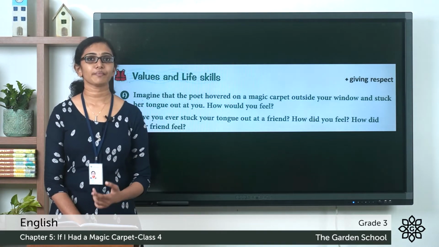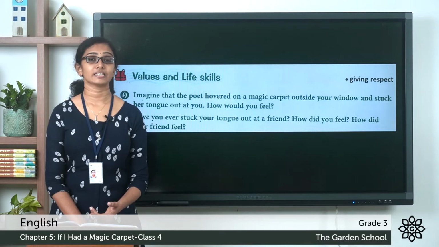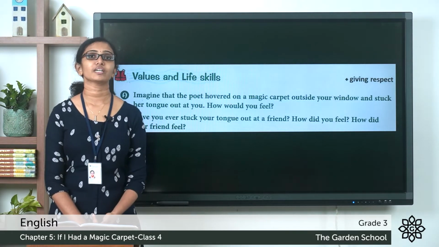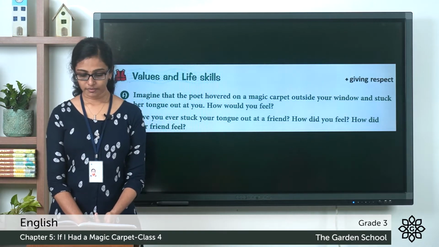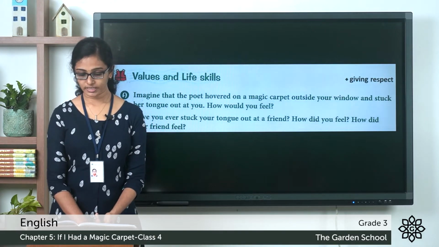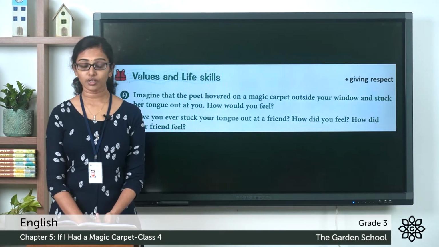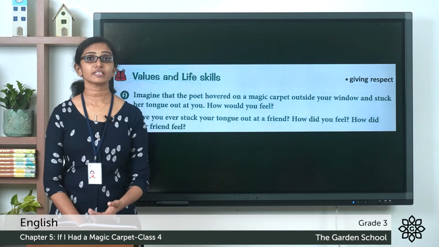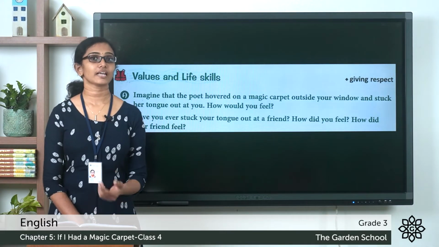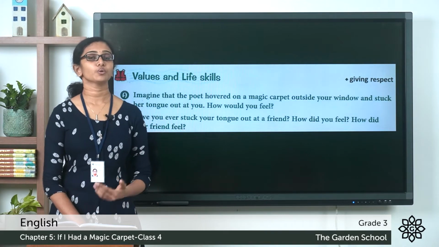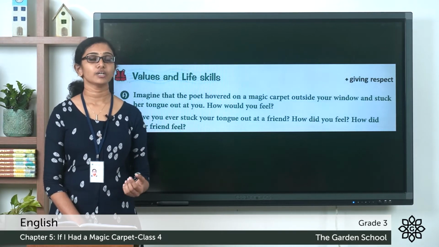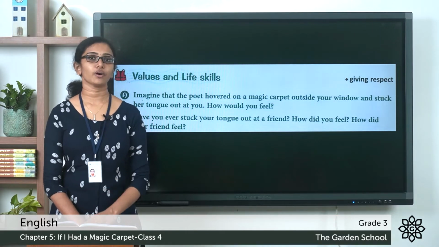But at the same time, I would also feel very bad and insulted that she is sticking out her tongue at me. So there is a question given there. Question B, have you ever stuck your tongue out at a friend? How did you feel? How did your friend feel? If you haven't ever done that, it's really nice of you. But if you ever have done that at someone, how did that friend feel and how did you feel? You can imagine that. You can make a note of it in your notebook.